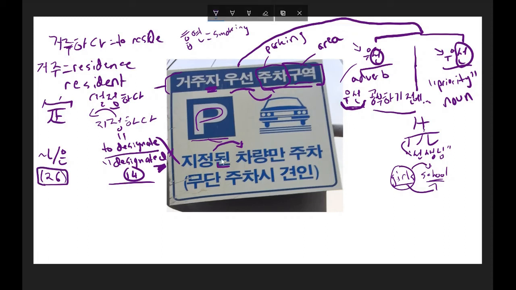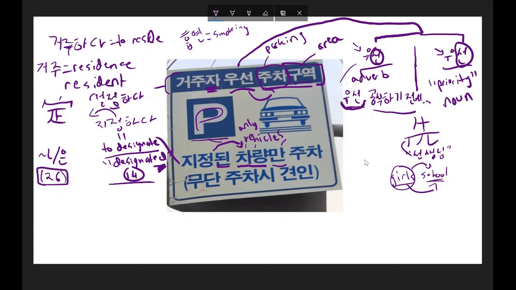But anyways, what it's doing is it's allowing me to describe this upcoming noun. 차량, 차 just means car, but 차량 together means vehicle. So you're not just talking about cars on their own, you're talking about all vehicles. And 만 is a particle to indicate that you're referring to only this. So only vehicles. And I can even describe it by saying designated vehicles.